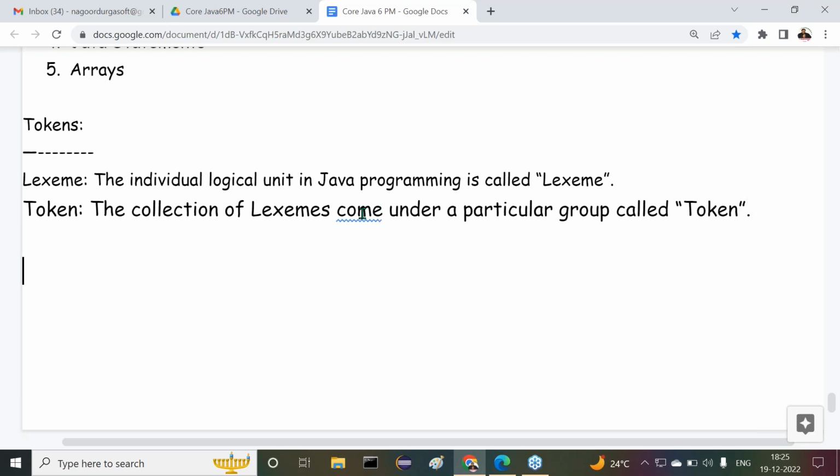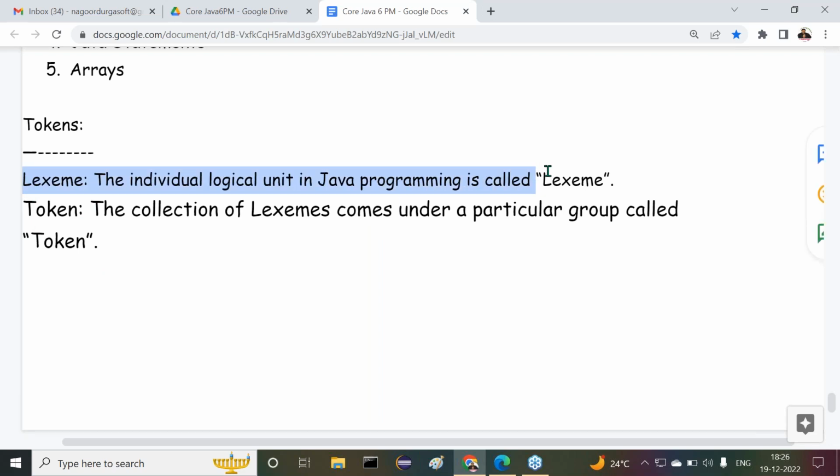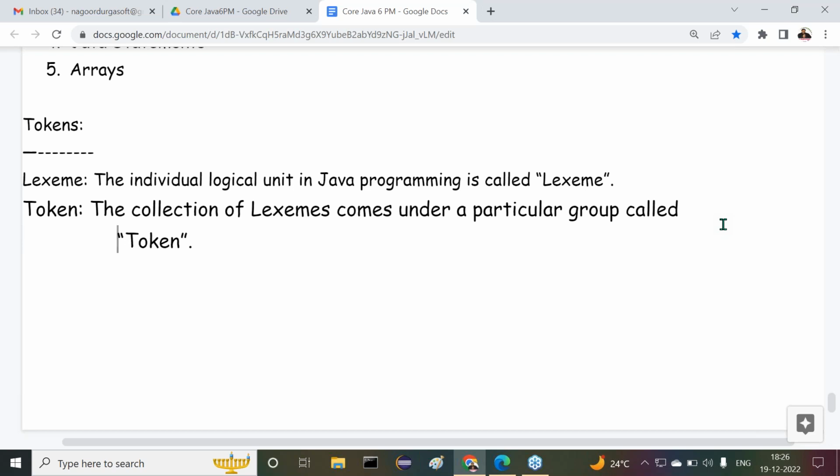Guys, I'm asking one question to you. Try to give an answer for this question. What is lexeme? Individual logical unit in a program is called a lexeme. Now tell me similarly, what is token? A collection of lexemes coming under a particular group is called a token. That group is nothing but a token. Right. Example. If everybody understands, now the example.